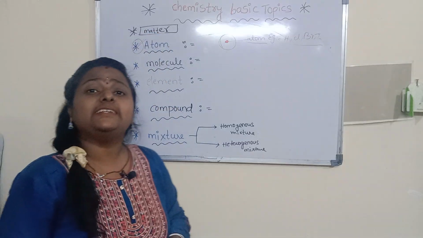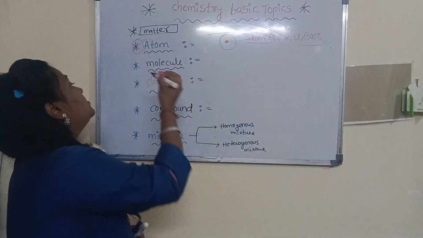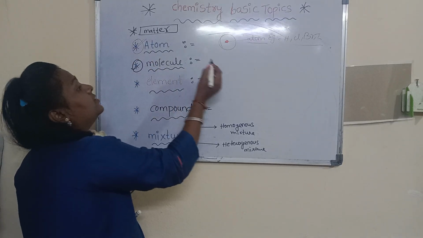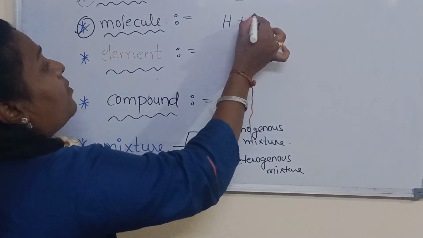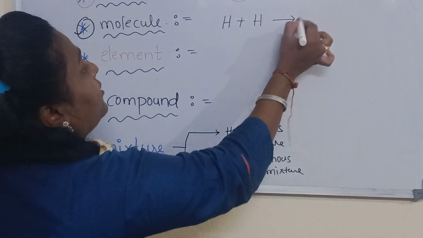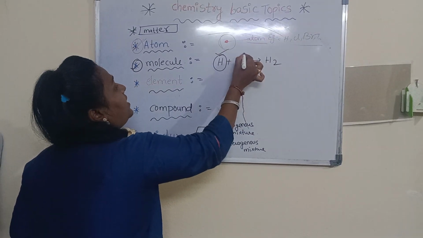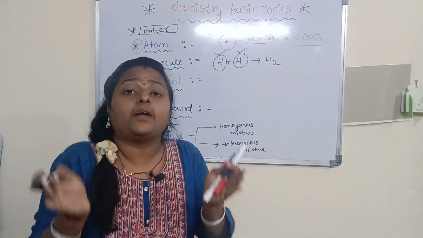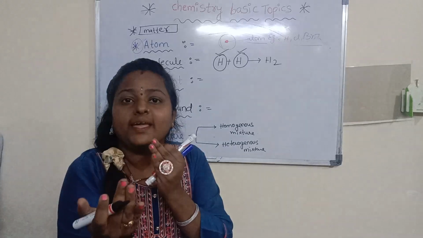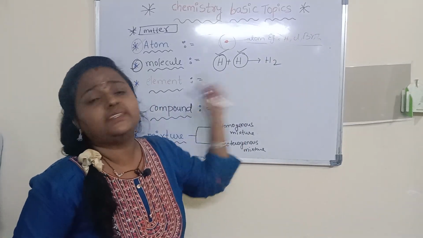Next, what is meant by molecule? Two or more atoms combined together form a molecule. For example, hydrogen is one atom and hydrogen is one atom. H plus H, H2. This is one atom and this is one atom.